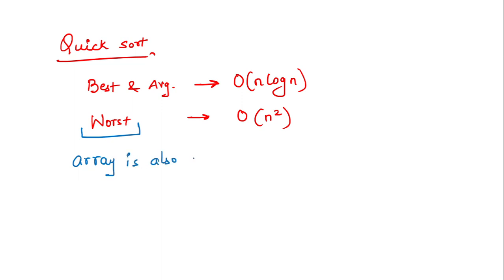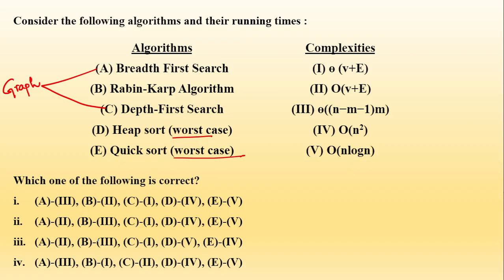Why is it the worst case? Because we are applying quick sort. Quick sort is basically to sort an array. Now, when my array is already sorted, it will be treated as the worst case. So when my array is already sorted, then my worst case time complexity comes, that is order of n square. So if you look here, you can clearly see that quick sort worst case is order of n square. So E is related to option number 4. E is related to option number 4, so which option is it? Only the third option is the answer for us, because in all the others E is related to 5.